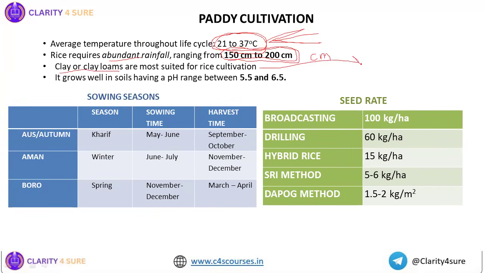Why are clay loam and clay soils most suitable? Because in case of rice cultivation, the soil should have optimum water holding capacity, right? So therefore, clay loams and clay kind of soil are most preferred for rice cultivation. Also, rice grows in slightly acidic soil. The pH requirement of the soil should be 5.5 to 6.5.